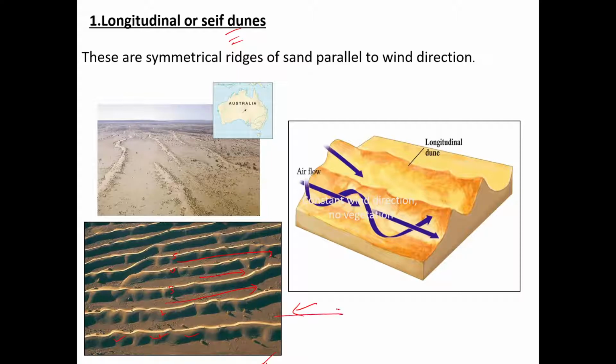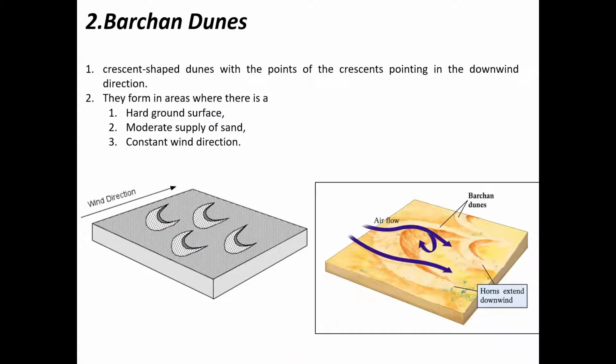This is a beautiful picture of a longitudinal dune. This is also a longitudinal dune. These are ridges, and these are the caravan paths, or corridors. Then these are Barchan dunes. This is a beautiful diagram you can draw in the exam.